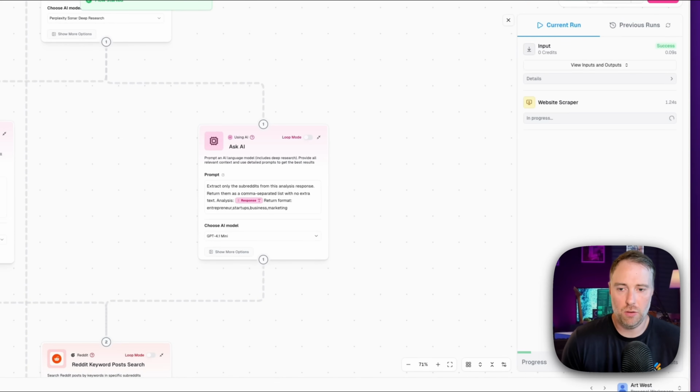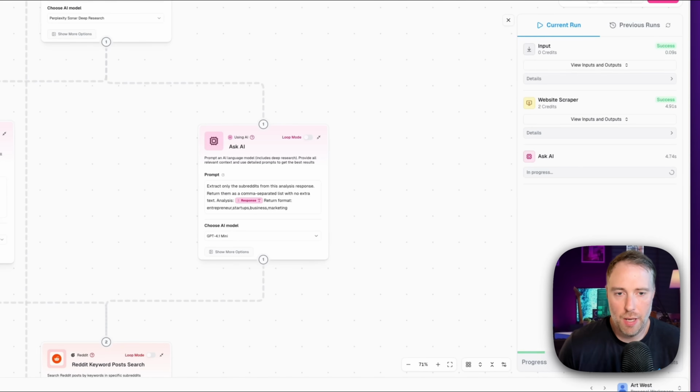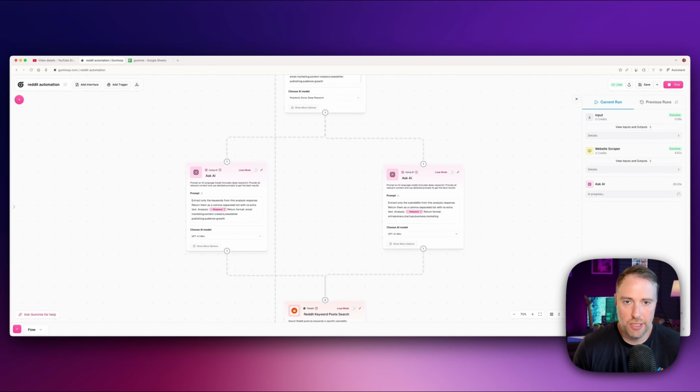Now, this is a bit of a longer flow that's using some deep research nodes, so it could take a little bit of time, probably about 60 to 90 seconds. More simple flows are obviously much faster. It really depends on what kind of research you're doing. We're doing MCP searches, we're doing scraping, we're doing deep research with AI, so it's a little bit longer, but it really just depends on exactly what you're doing. We're going to let this run, and then we'll head over to our Google Sheet and see what we get.